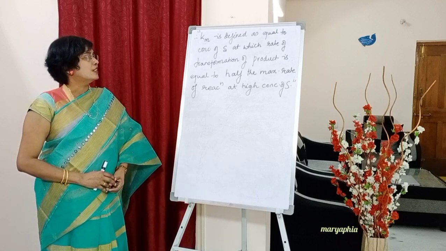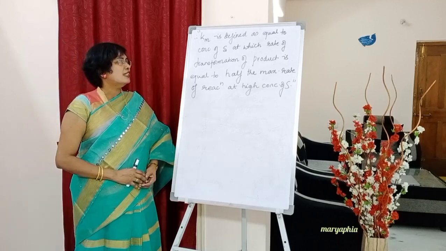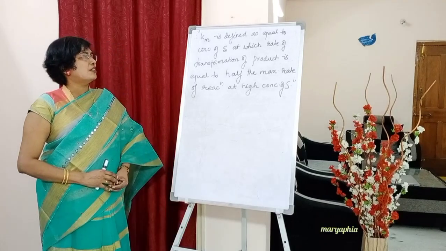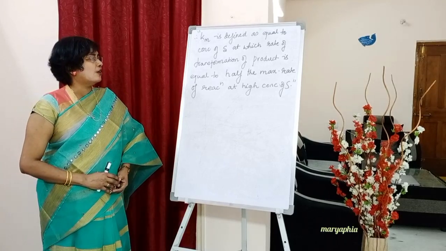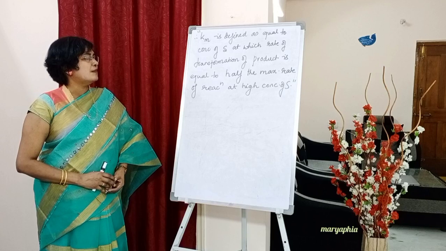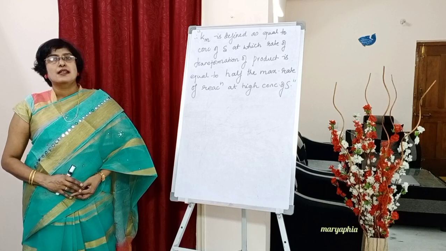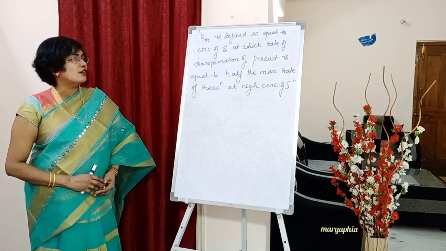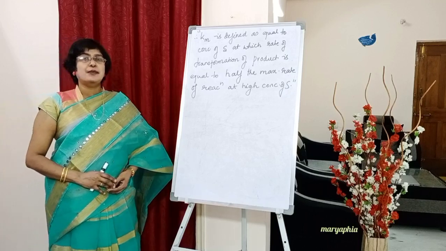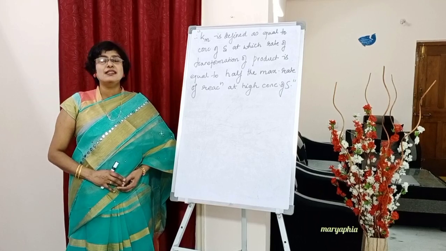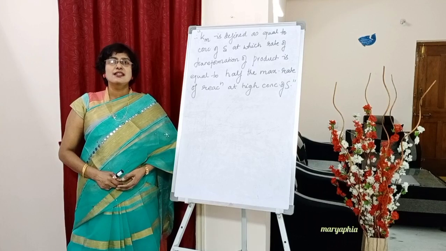So Km is defined as equal to the concentration of S at which the rate of transformation of product is equal to half the maximum rate of reaction at high concentration of S. Underline this definition, students. Sometimes you might be asked for the definition of Km for 1 mark, then you are supposed to write this answer. Understood now?